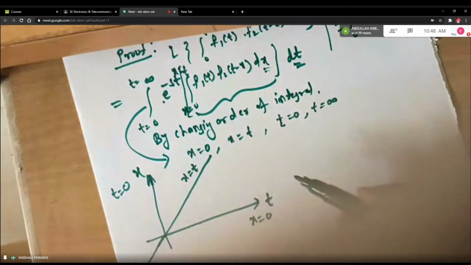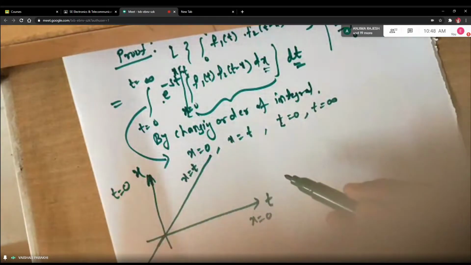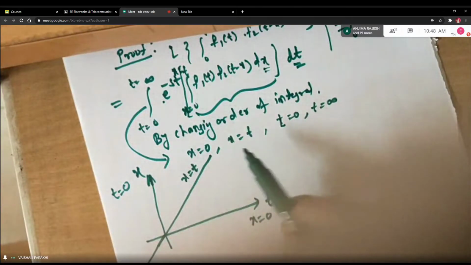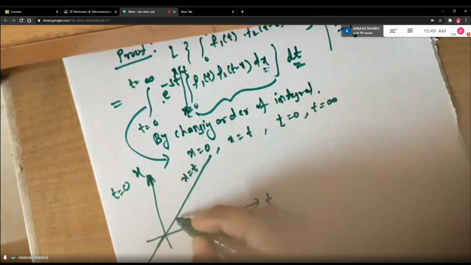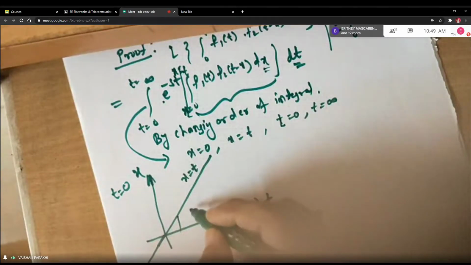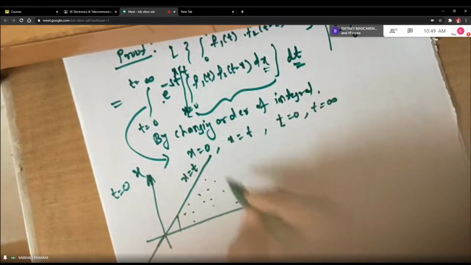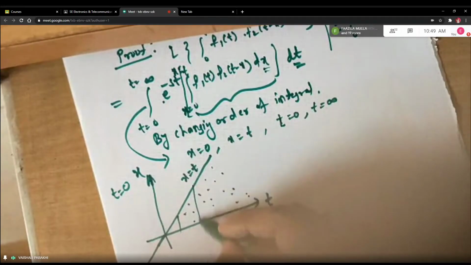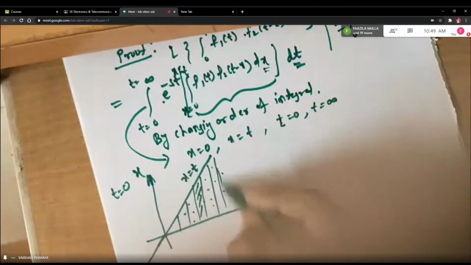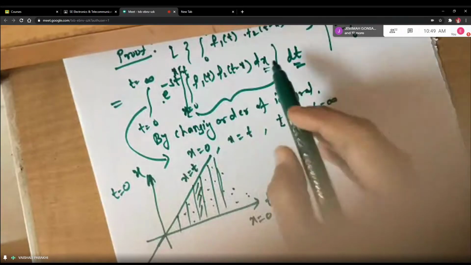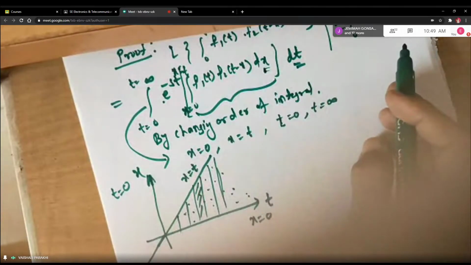Actually, I can tell you directly what the new limits of integration are, but I'm just explaining for revision purposes. So x equal to 0 is this base, x equal to t is this line. So definitely this should be your region of integration, and strips are parallel to the x-axis because your innermost integral is with respect to x.